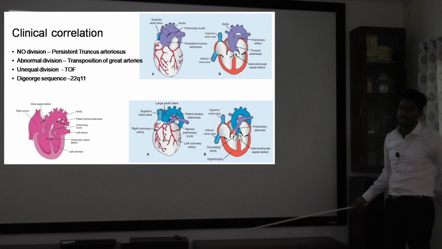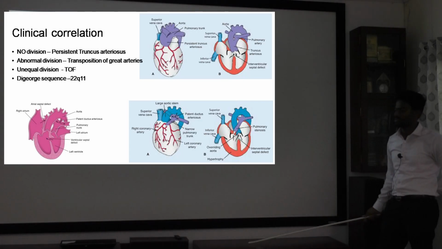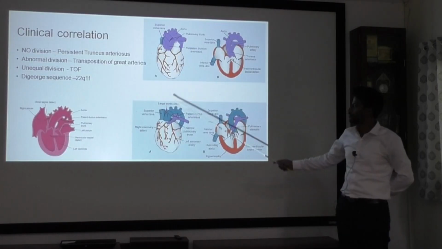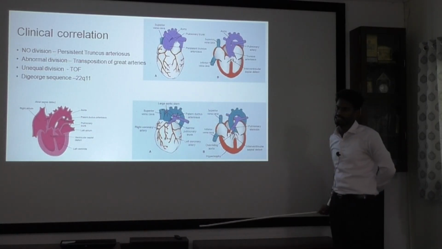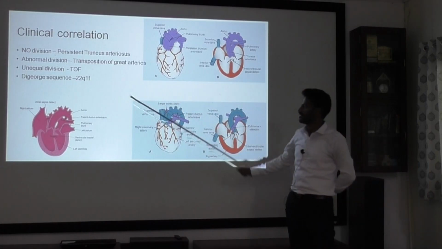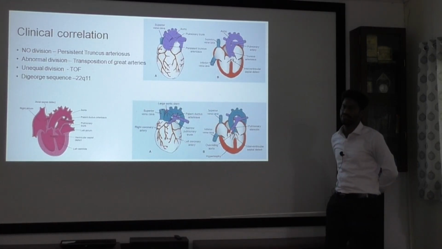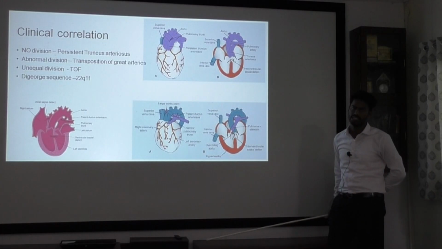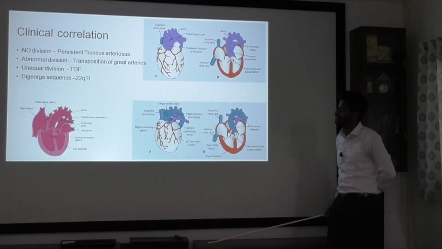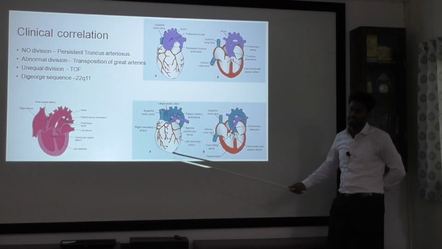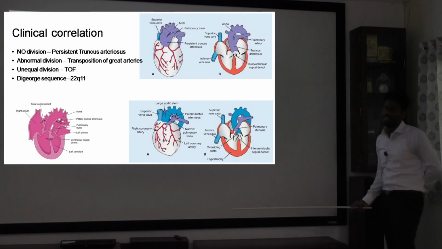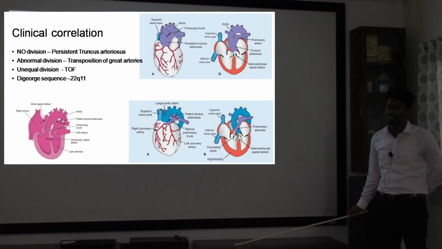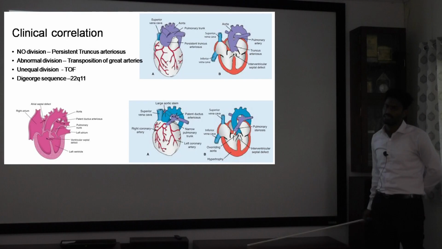And since all of this growth happens from the neural crest cells, if anything happens to the neural crest cells, then we have certain sequences like DiGeorge sequence. There will be multiple anomalies present, like cardiac, anal and thoracic vertebral abnormalities. So it is a heterogeneous development. Any defect that happens can lead to multiple defects.